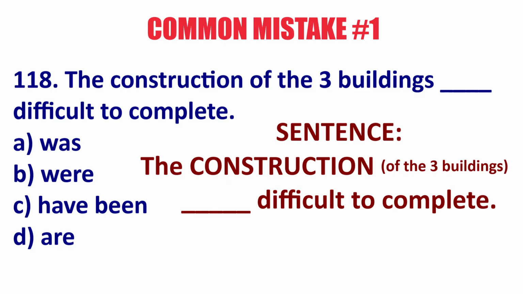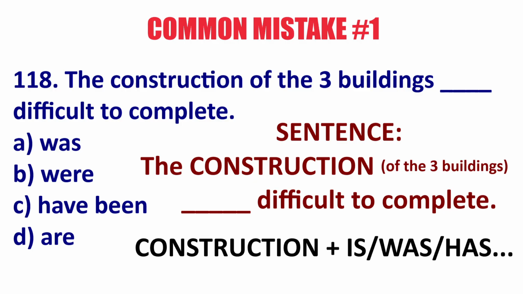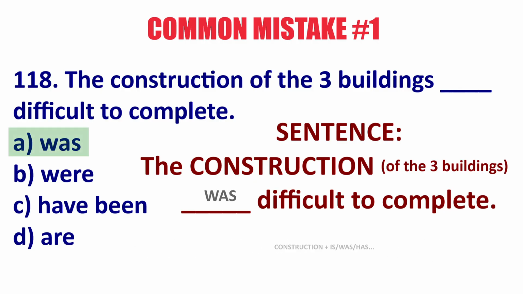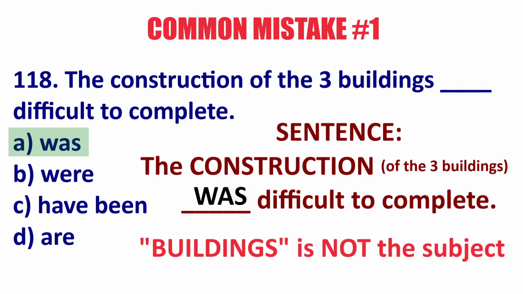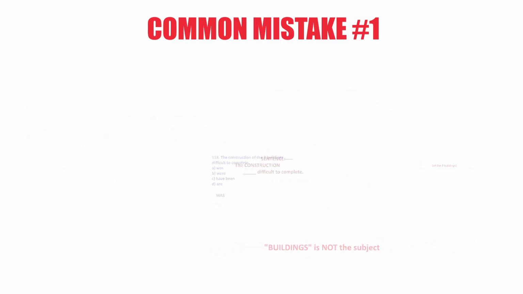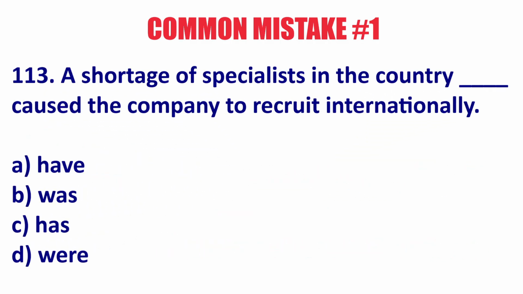So construction is not a plural noun. It is singular. It is non-countable, so it is like one. So we would use is, was, has been. So therefore, because construction is our subject, the answer is A. The construction was difficult to complete. It is not were because buildings is not your subject. Let's look at a couple other examples.